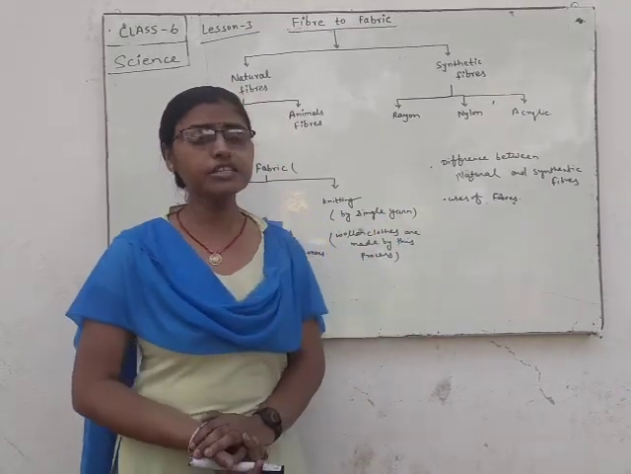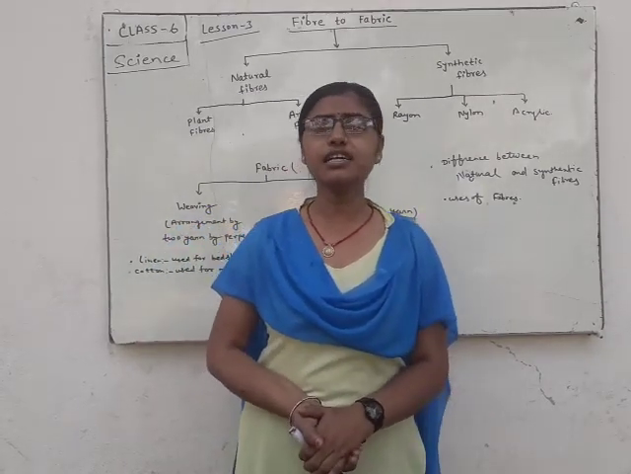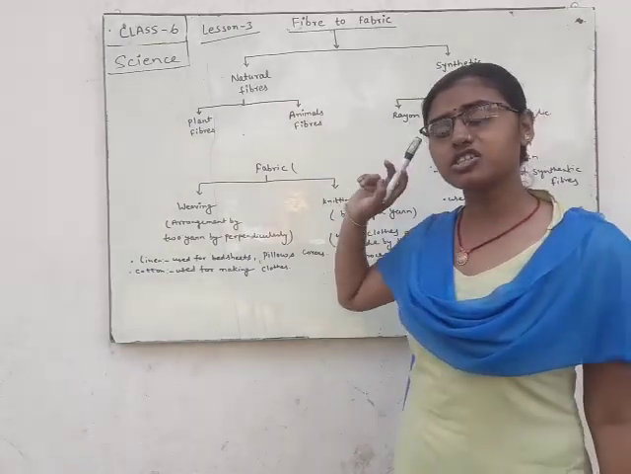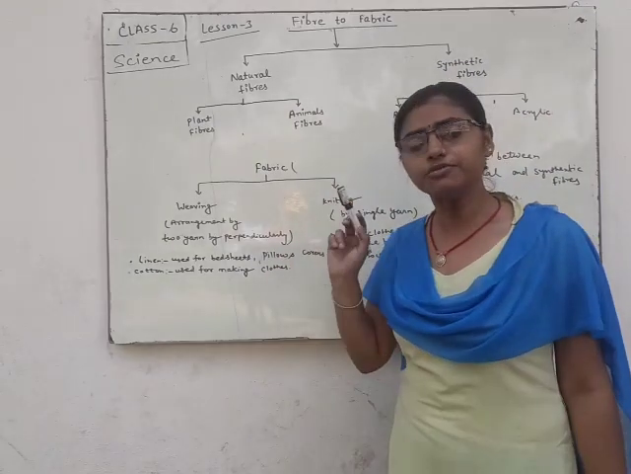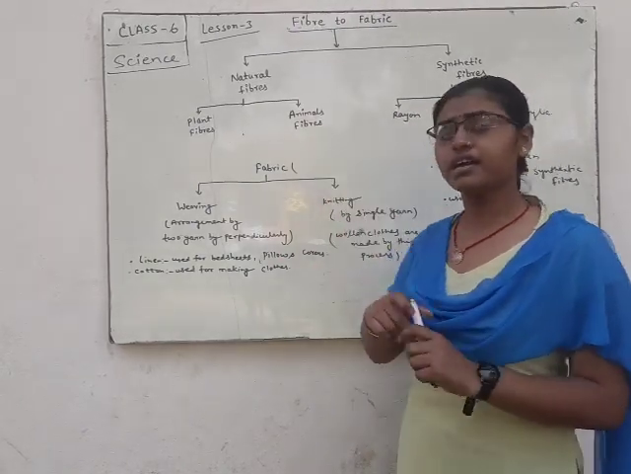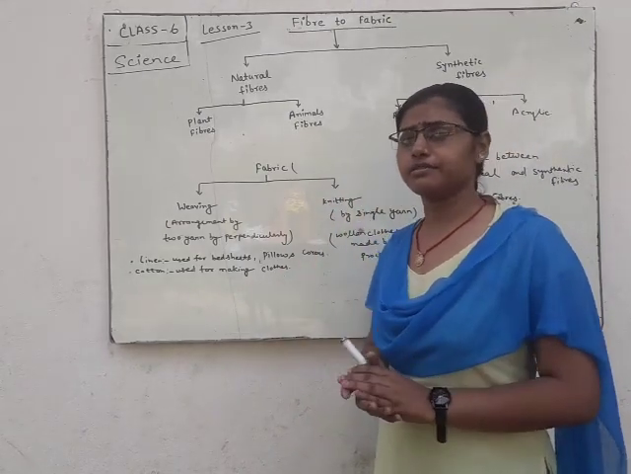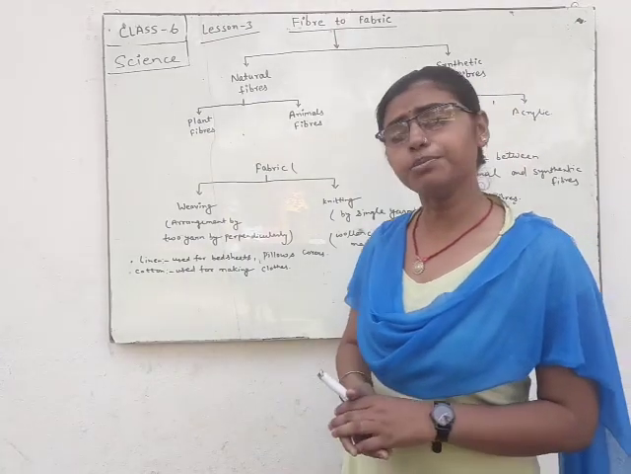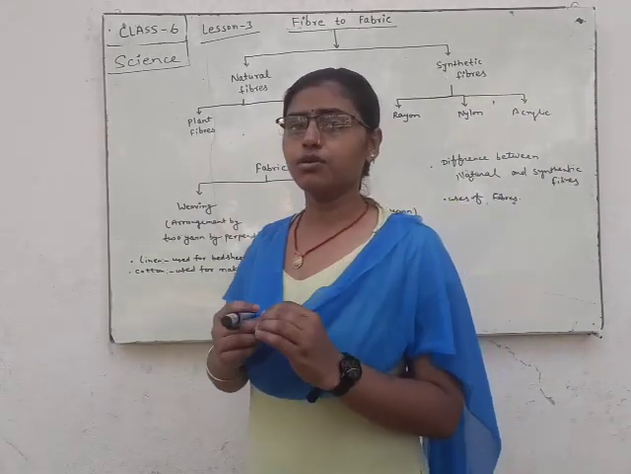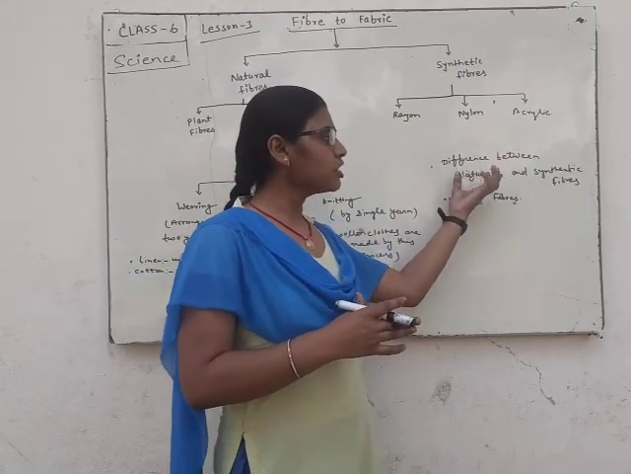Children, fiber is a hair-like structure which is obtained from plants and animals. Fibers are hair-like structures which are obtained from plants and animals. And fabric is a piece of cloth which is made from fibers by the process of weaving and knitting.